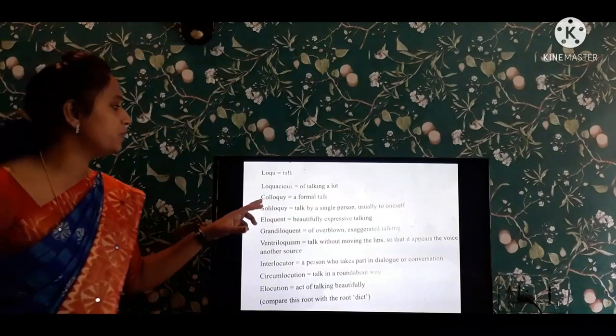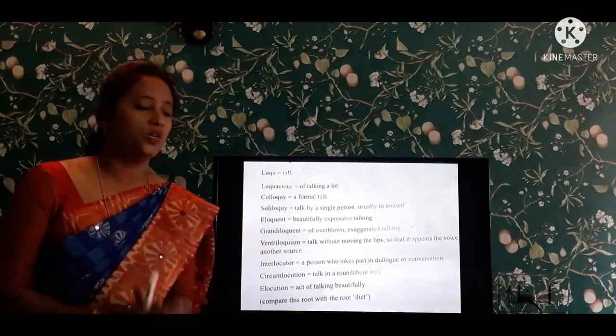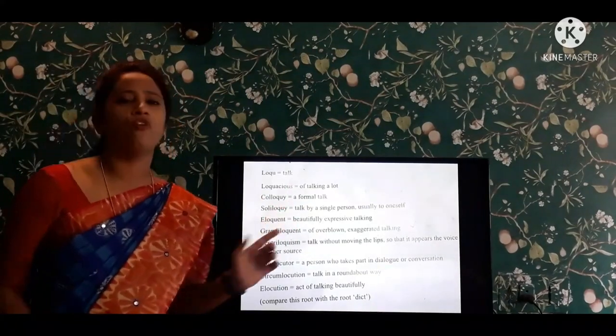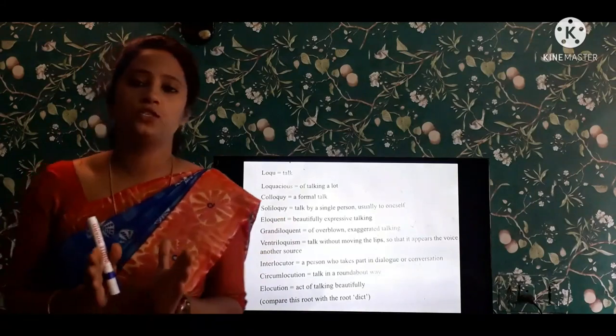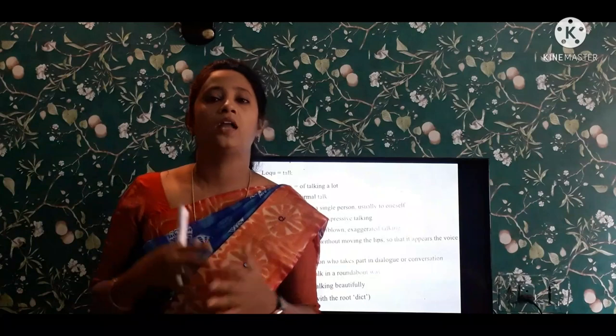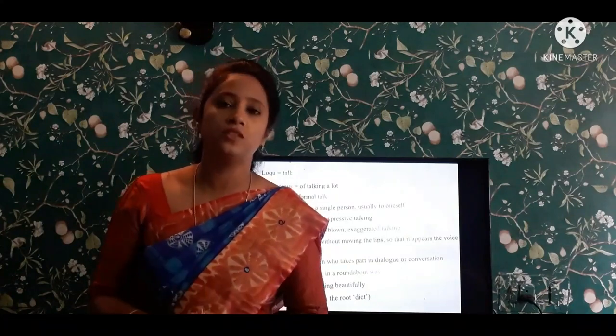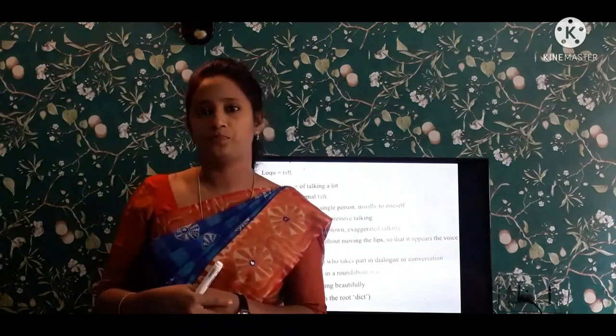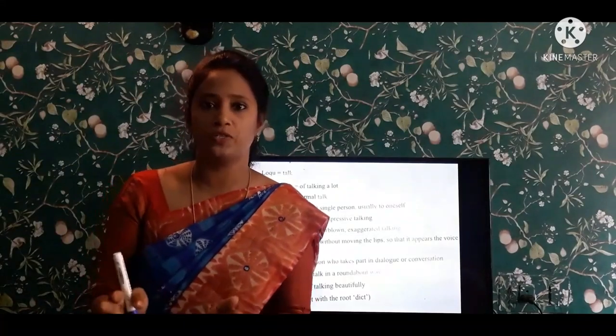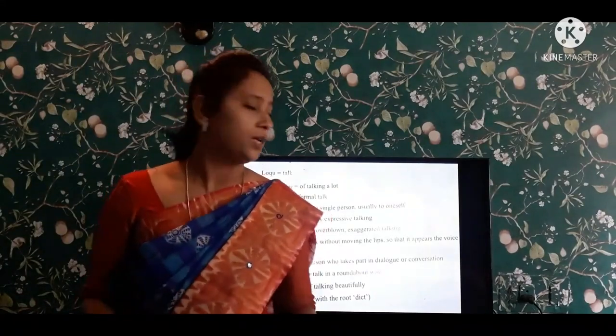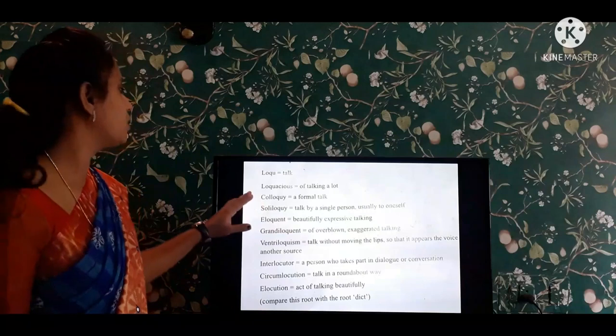And coming to the next one, colloquy. What is this? Colloquy. A formal talk. If you go to your headmaster and your principals, or if you attend an interview, you should talk in a formal way, right? If they ask you questions, you just answer those questions. That is a formal talk. So this is the example for colloquy.